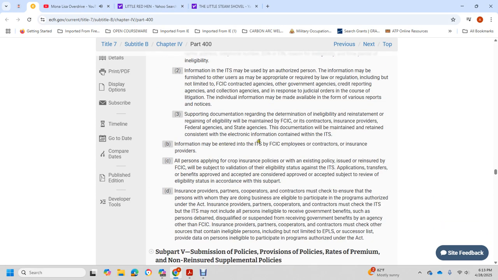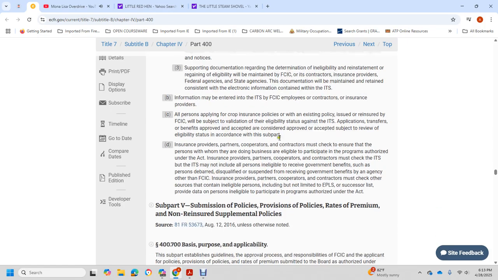B. Information that may be obtained with the ITS Federal Crop Insurance Corporation, employee with the contractor insurance provided with all persons supplied with the crop insurance supplied with the existing policy that will be issued with the reinsured with the Federal Crop Insurance Corporation will subject to validation eligibility staff with the ITS application transfer of the benefit approved with the accepted and considered approved with accepted with the subject with the review of the eligible staff in accordance with the subpart.